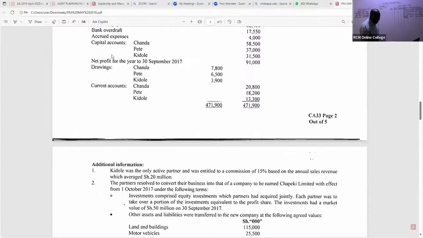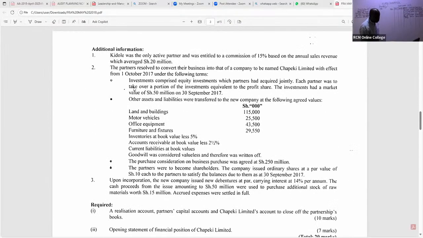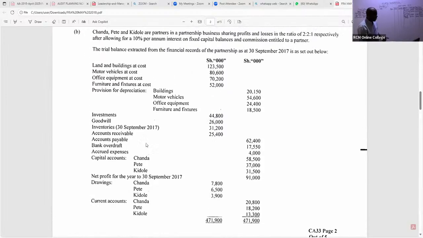So ukiendelea hapo mbele, wanakuja na kuambia pia kulikuwa na inventory. So ukiangalia inventory, they're trying to tell you something that can confuse you. Book value, don't go for that. Once you establish from this note that inventories were taken over by the new company formed from this partnership, you go back to the net book value. For inventory, we take the figure the way it is because there is no depreciation for inventory.